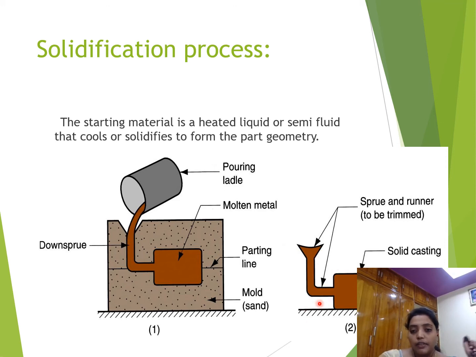After that, what is our required shape means we don't want the sprue, pouring basin and this gate system. These all have to be removed. After the cutting process we remove these, and later we get this finished product of a rectangle shape. Okay, this is known as the solidification process.